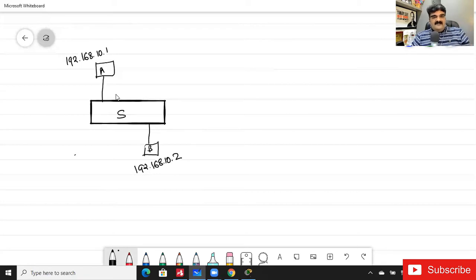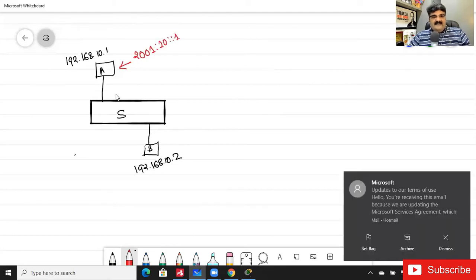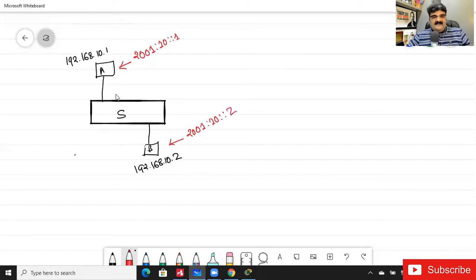Now in case of IP version 6, I can assign the IP address to A as 2001:10::1, and here I can assign 2001:10::2. The 64 network bits are the same. Here we have host address 1, and here we have 2. Does it make sense? Are you able to understand it?